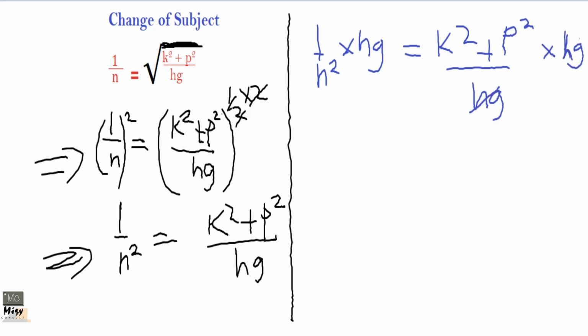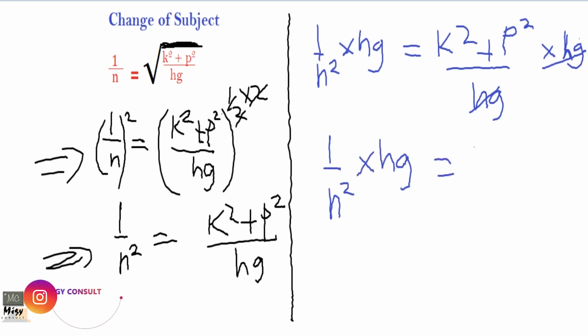So hg will cancel hg here. So we are left with 1 over n squared times hg equals k squared plus p squared. You see that? But we still have another fraction. So we continue doing until we get rid of all fractions.